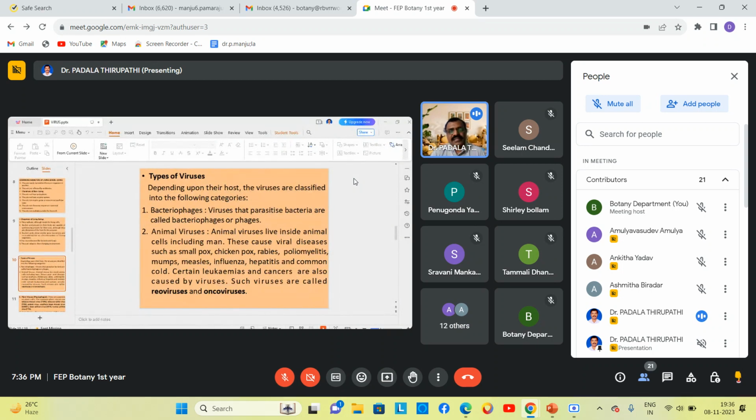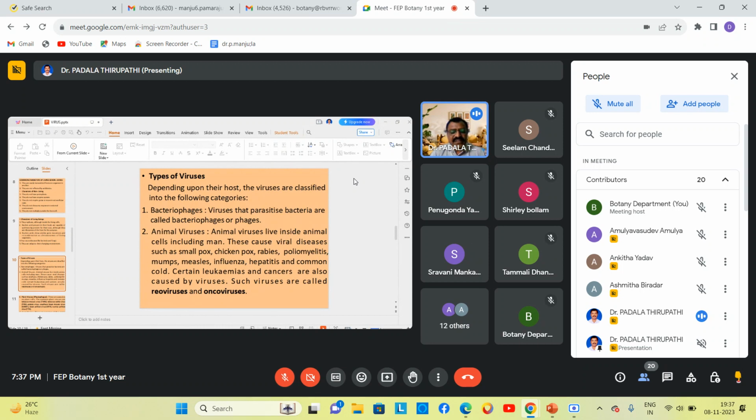And animal viruses means the viruses that infect all animals, causing different diseases such as smallpox, chickenpox, rabies, poliomyelitis, mumps, measles, influenza, hepatitis. Have you ever heard the term hepatitis?